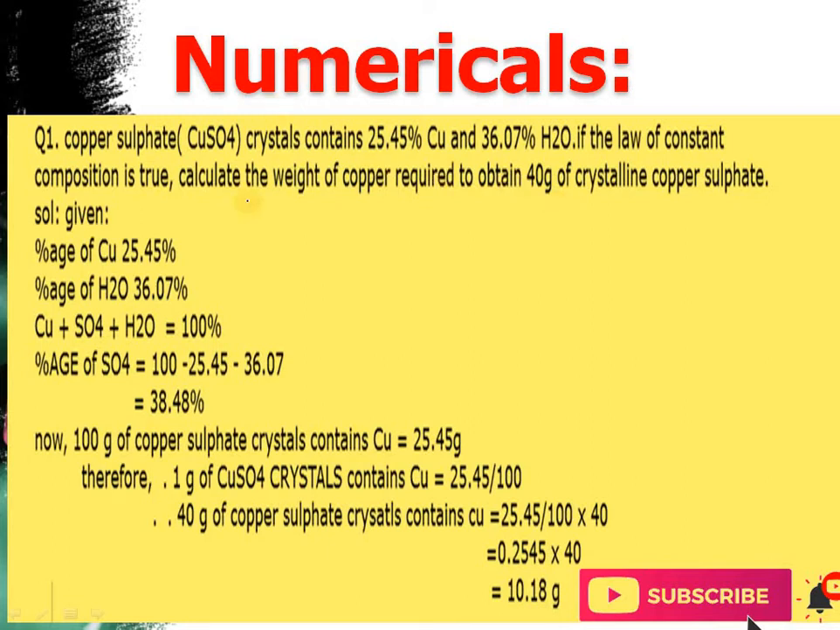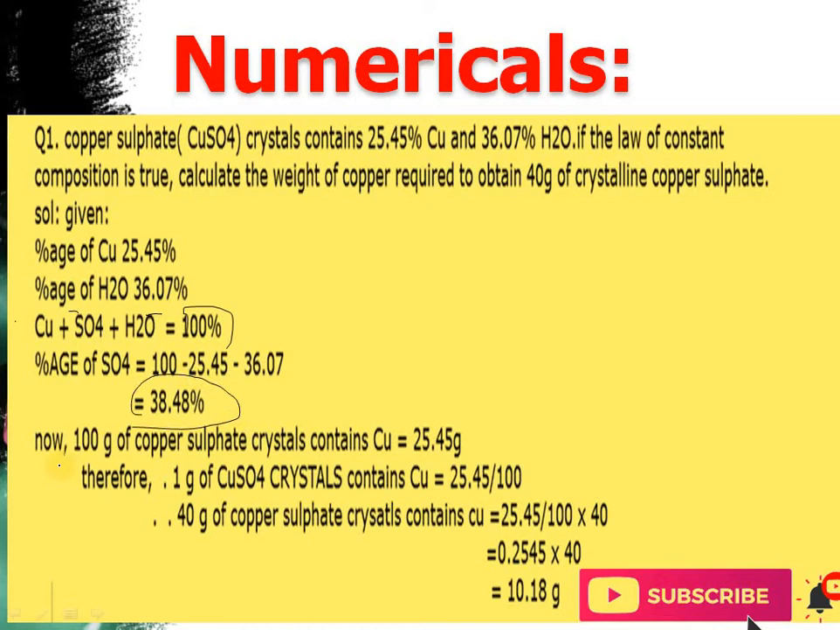So we are given the percentage of copper and the percentage of water. As we know, crystalline copper sulfate contains water, sulfate and copper. We know the copper, we know the water, and we want to know about the sulfate ions. We know that the sum of everything will result in 100%. So the percentage of sulfate we can find by 100 minus the percentage of copper and water, so we get 38.48%.